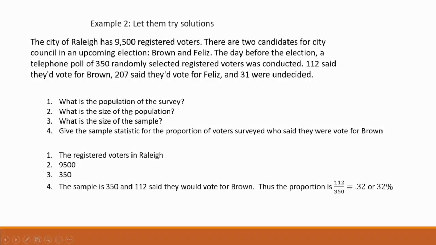Next question is, what is the size of the population? Originally I was going to wait to let you guys try, but that's all right. Let's do it together. Since we know the population is the registered voters, that should be kind of easy. It's given that there's 9,500 of them. So the population size would be 9,500.